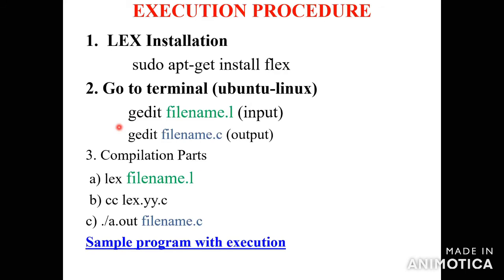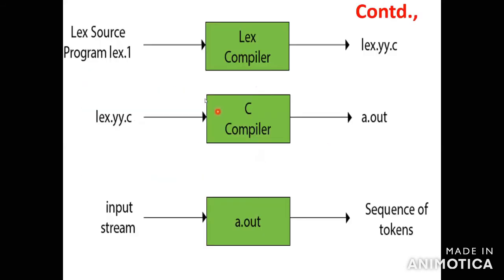After installing Ubuntu, you install the Lex tool. After that, go to the terminal and type gedit filename.l. The file name is based on your interest, you can create any file name. In the file name .l, as I told previously, you write the program, lex.l.